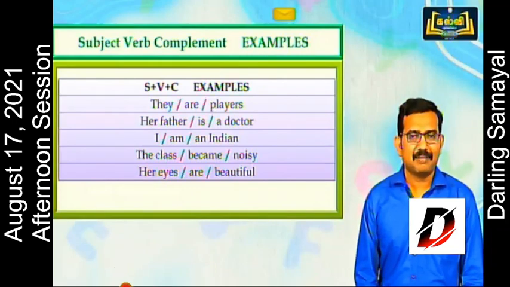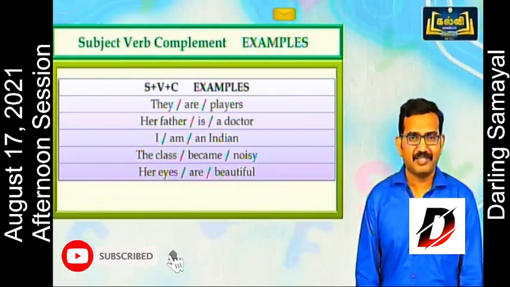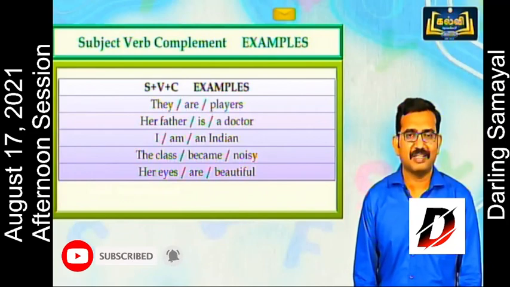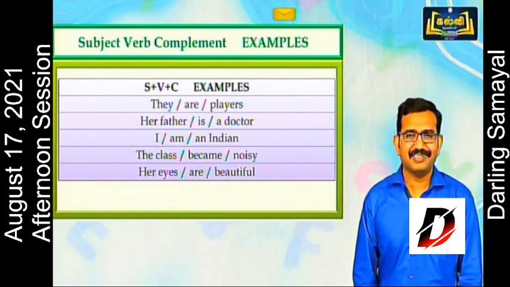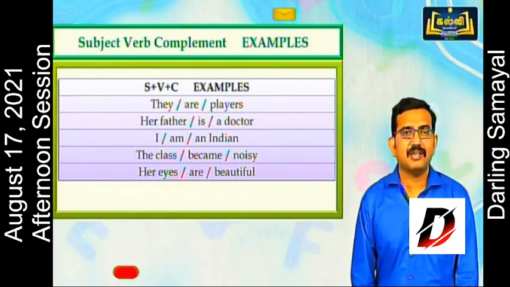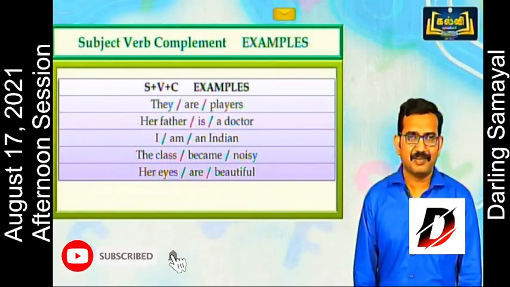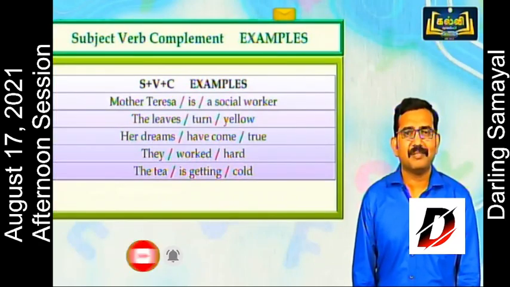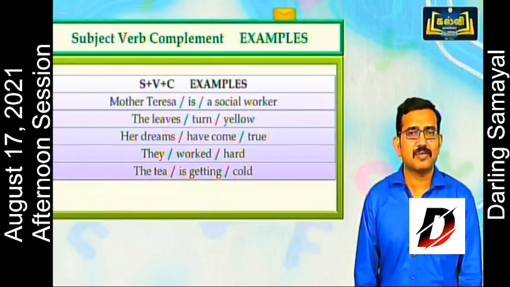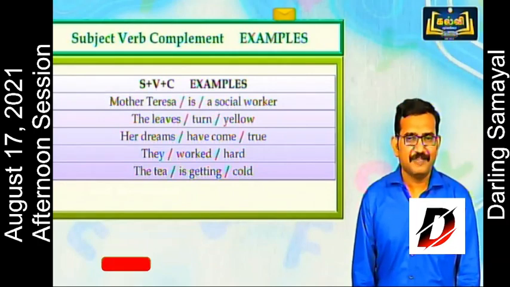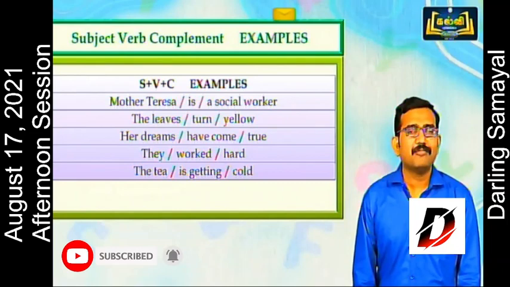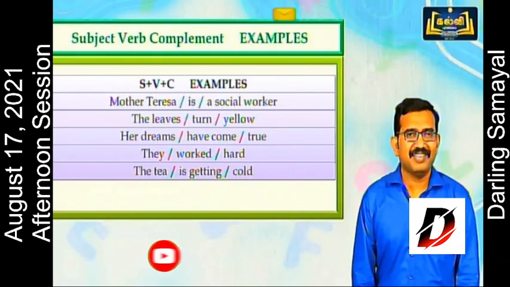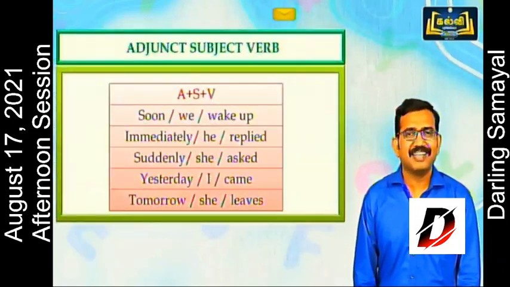So next is the SVC pattern. We'll check some examples. They are players. Her father is a doctor. Check this: when you remove the complement, the sentence will be incomplete. I am an Indian. The class became noisy. Her eyes were beautiful. Mother Teresa is a social worker. The leaves turn yellow. Her dreams have come true. They worked hard. The tea is getting cold.